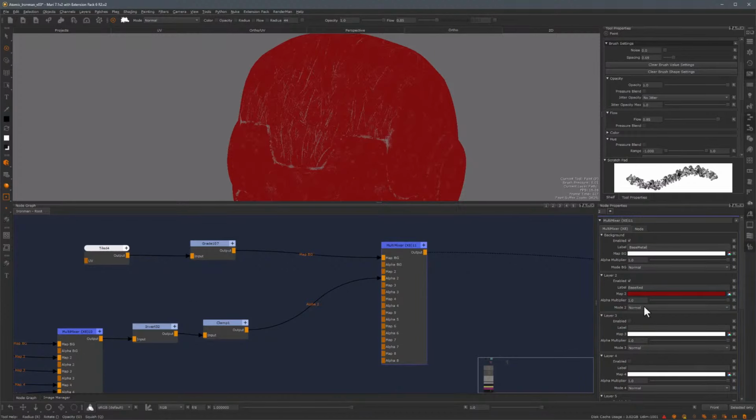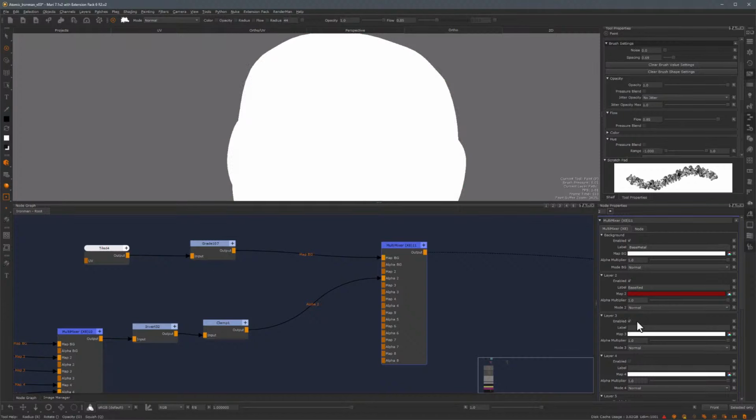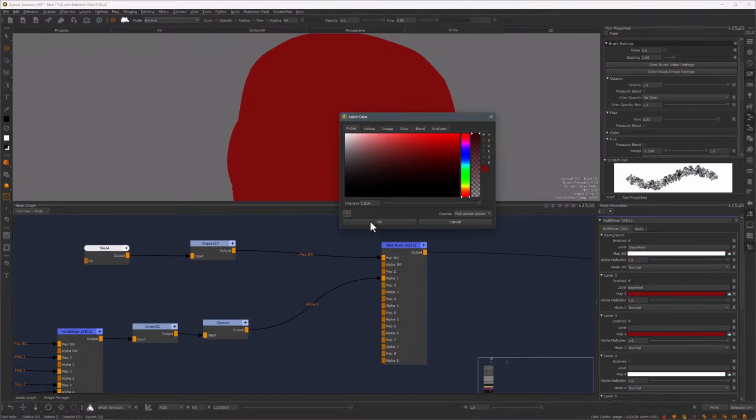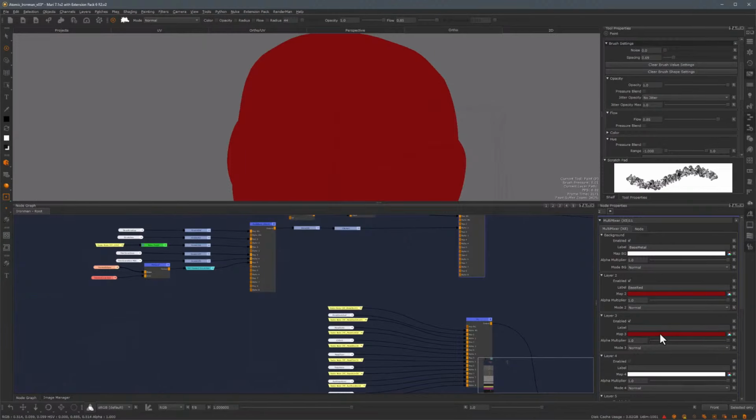So now let's add some discoloration to it. I'm just going to enable layer 3, and in here, I'm going to sample this same red color. For now, I'll leave it like this. The idea is to have some breakup in this second shade of red.